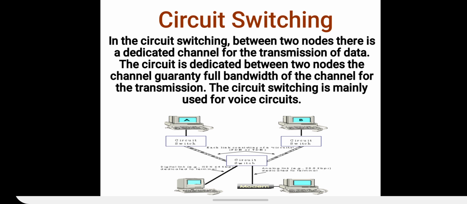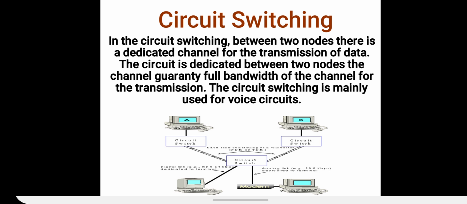The circuit switching is mainly used for voice circuits. As you can see in the diagram, there is a computer A or user A and another computer B. Now since it is circuit switching, there is a dedicated path between the computer A and B, as you can see in the diagram.